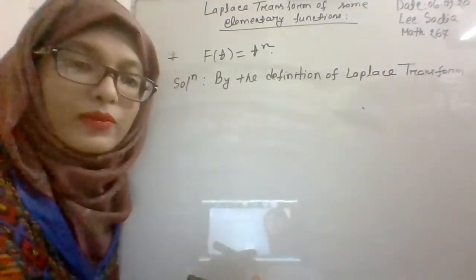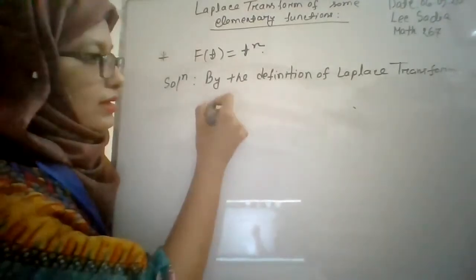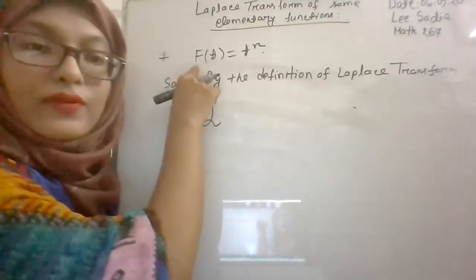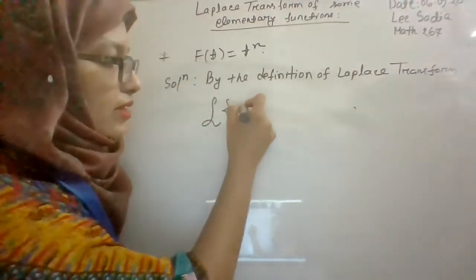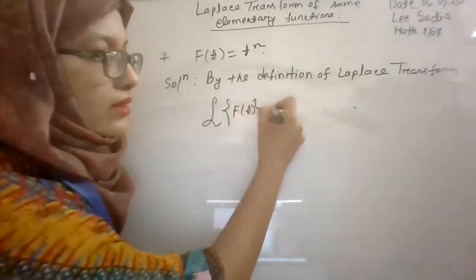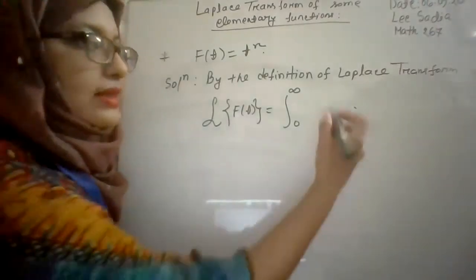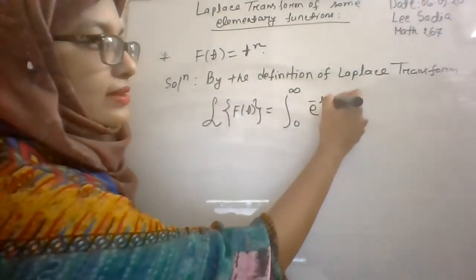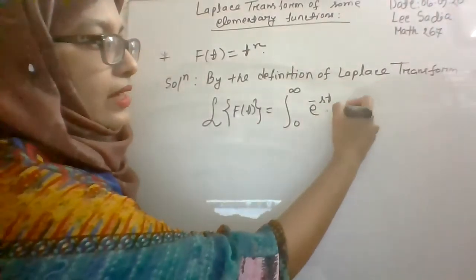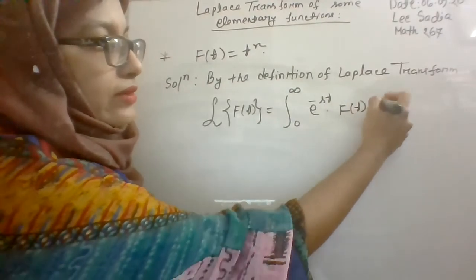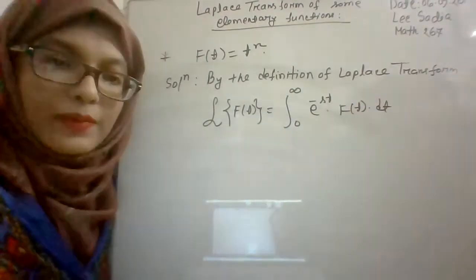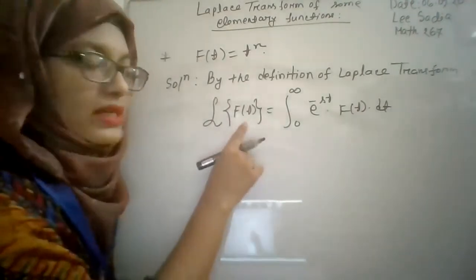what is the formula of the Laplace transform? The Laplace transform of f of t is equal to the integral from 0 to infinity of e to the power minus st into f of t into dt, right? Now put the value of f of t.